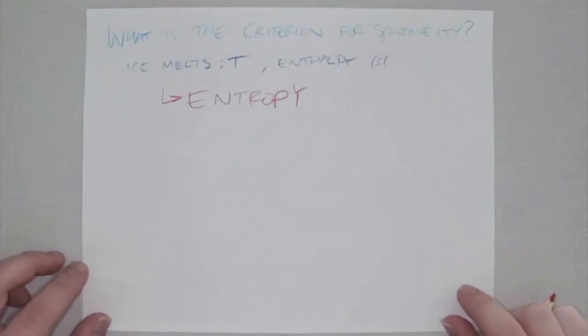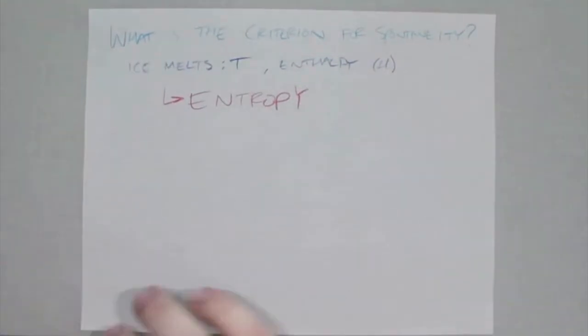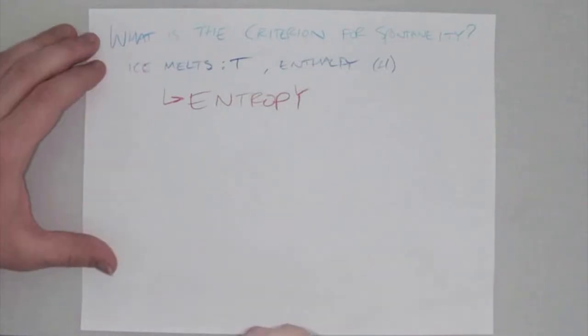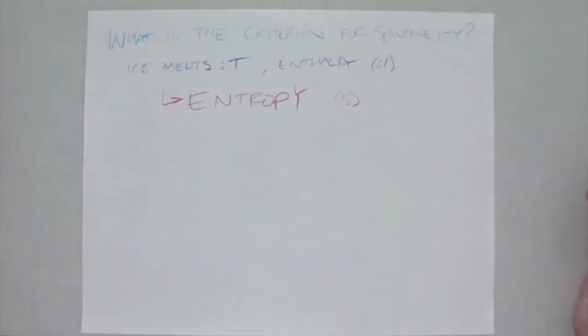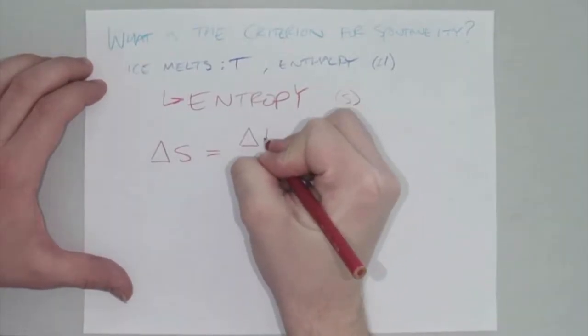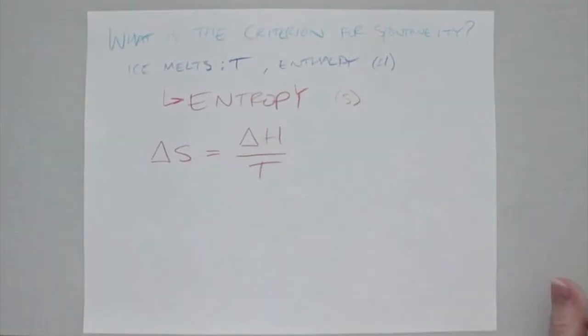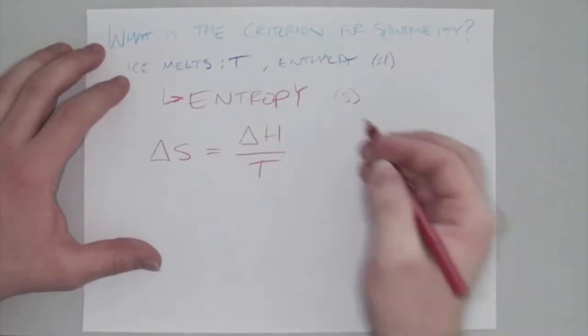Entropy is another state function like enthalpy, so we write it in terms of the change, or the delta. The most prominent equation is that the change in entropy, where entropy is S for some reason, I'm just going to pretend it's because of spontaneity, is equal to the change in enthalpy divided by the temperature. All of this has to be for a certain system, or a place where it's happening.